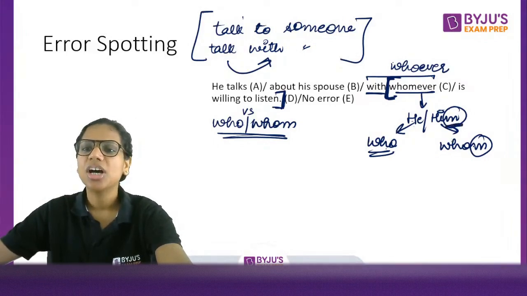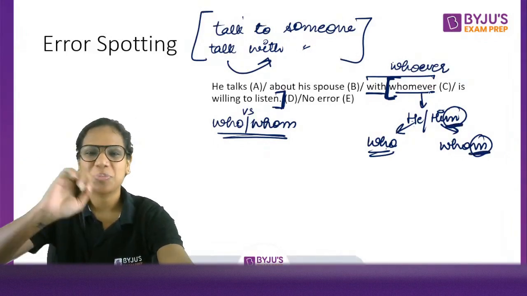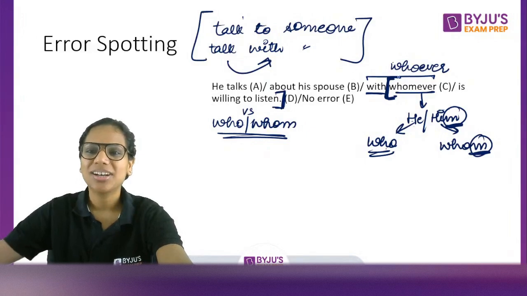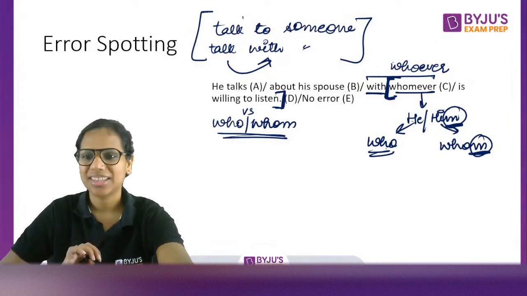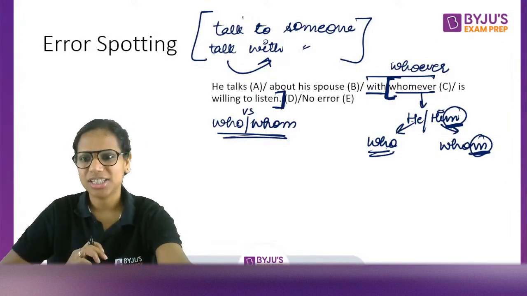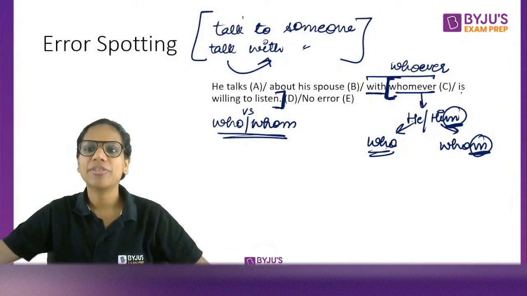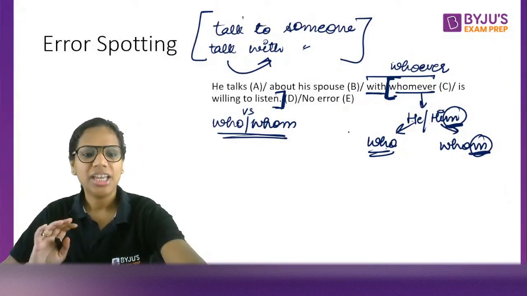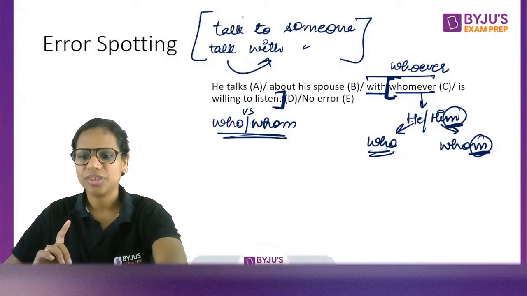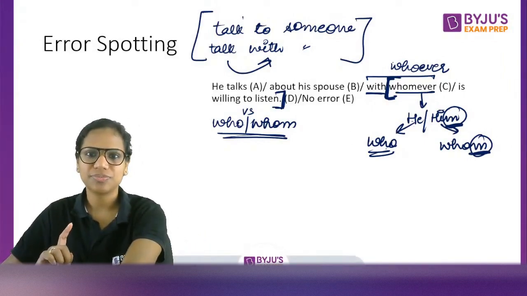Right? So remember this. This is a very easy way to find out whether we should use who somewhere or whom somewhere. So here I had to use who. Good, good, good. So I hope you've understood this, with whoever is willing to listen and not whomever. Any query, ask me. This concept is important.